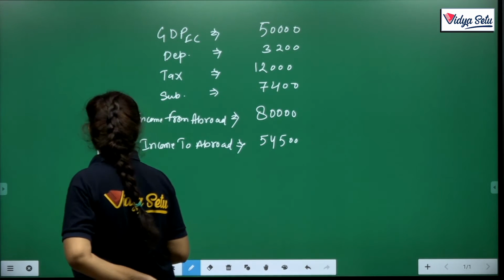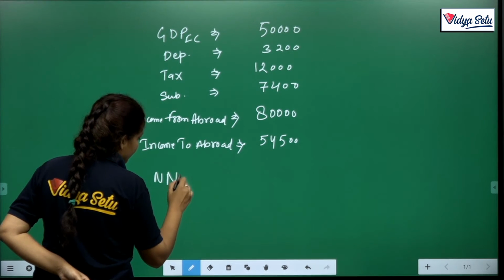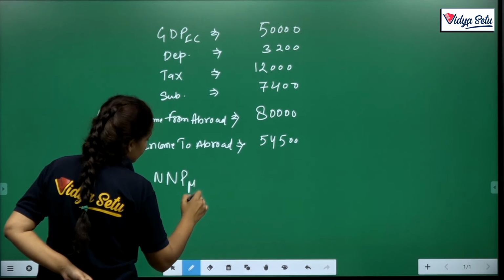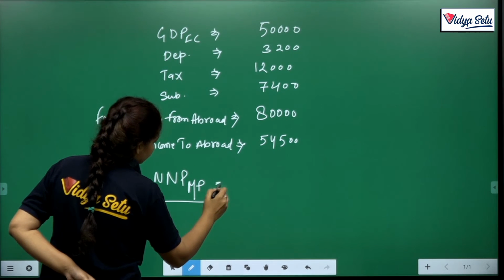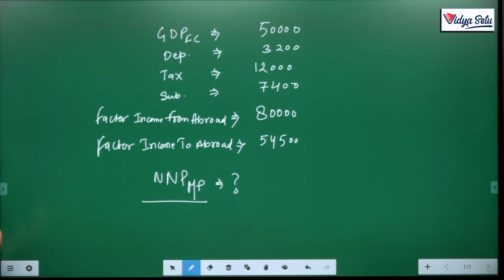Clear? So now you have to calculate NNP MP. Just give two minutes to the question, then we will solve it.